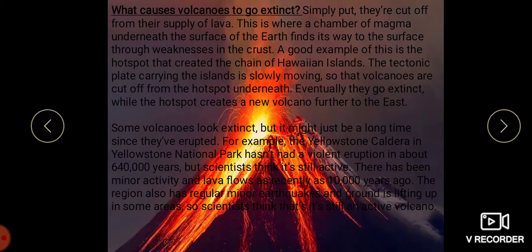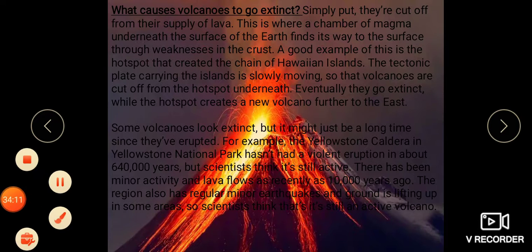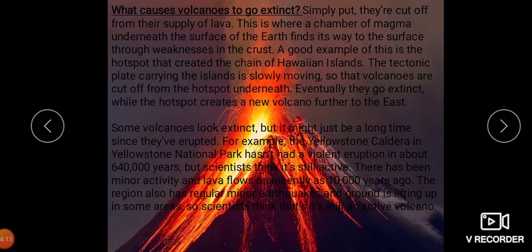Then we move on to the distribution of volcanoes. Volcanoes occur in many regions of the world, including the islands, young mountain ranges and plateaus of the continents.